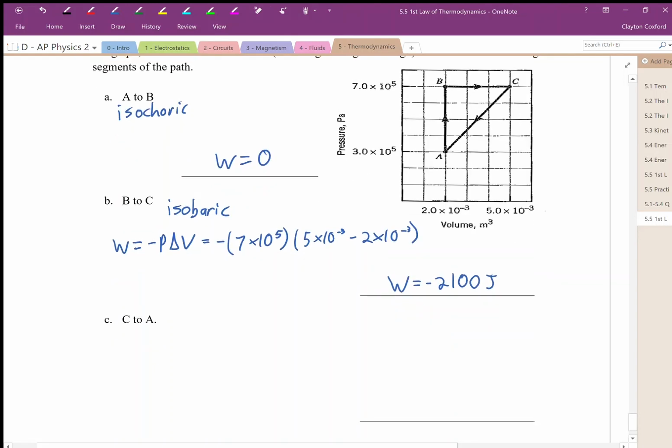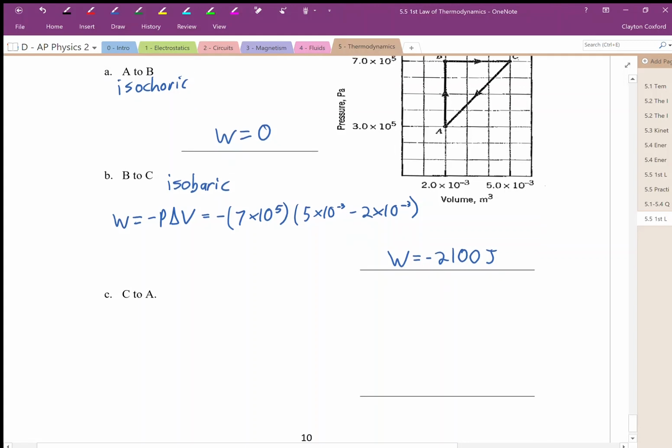And then from C back to A. Now, what kind of process is this? It's not isochoric because it doesn't have constant volume. It's not isobaric. It's not isothermal because it's not that nice curve that goes up and left, down and right. So it's maybe not any one of those processes, but it's something we can still analyze if we're only trying to figure out the work, because work is simply the area under the graph.